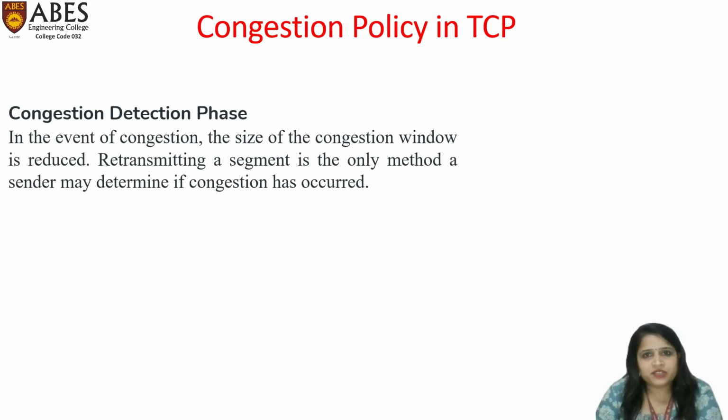In the congestion detection phase, suppose when we send segment number 22, the receiver does not receive an acknowledgement of segment 22. In that case, the sender will assume that congestion has occurred in the network. So it will reduce the congestion window size by half.